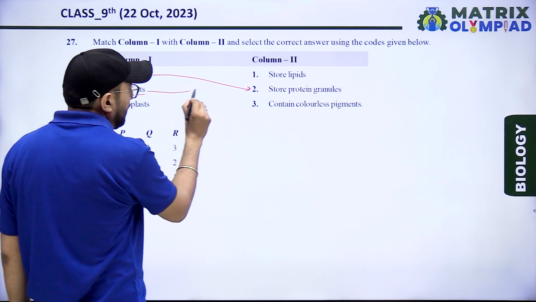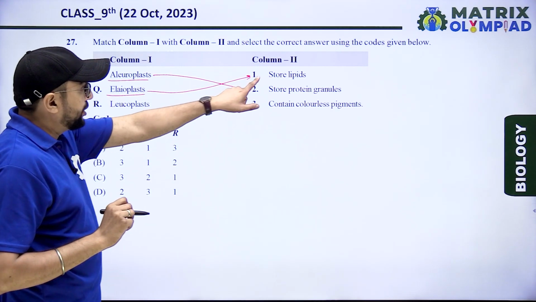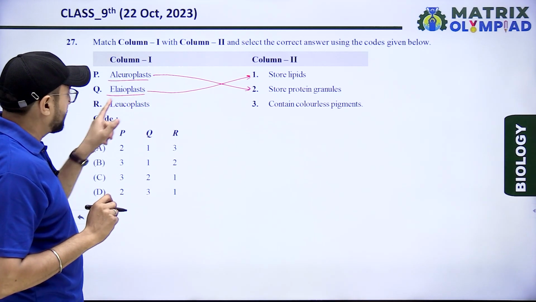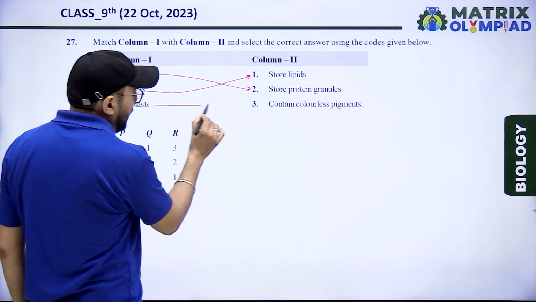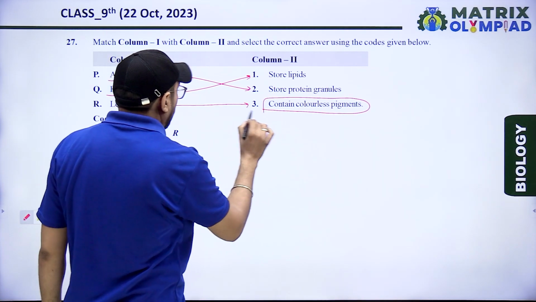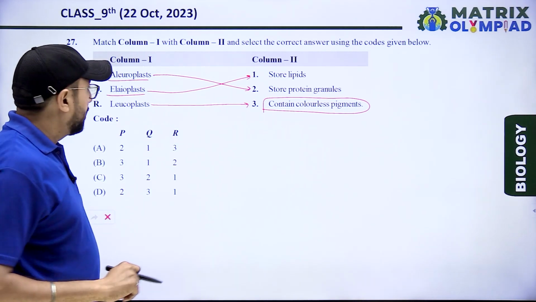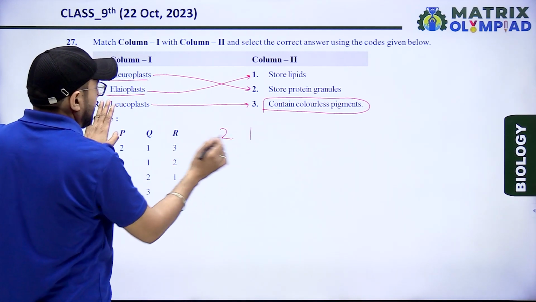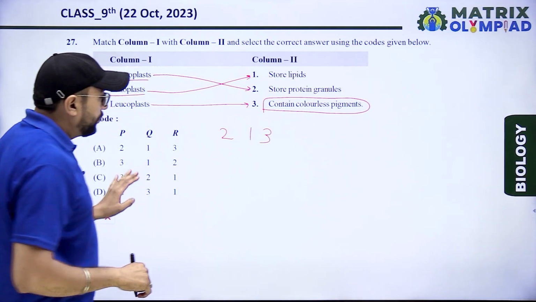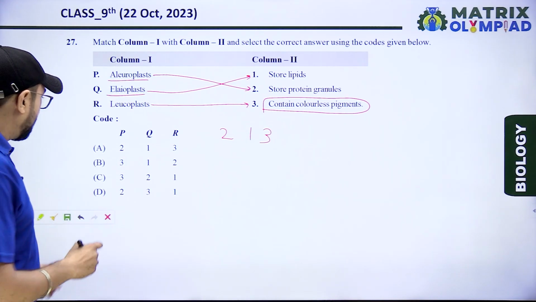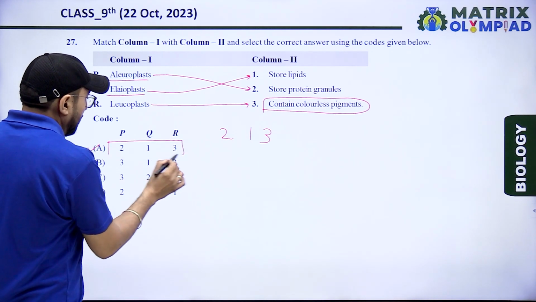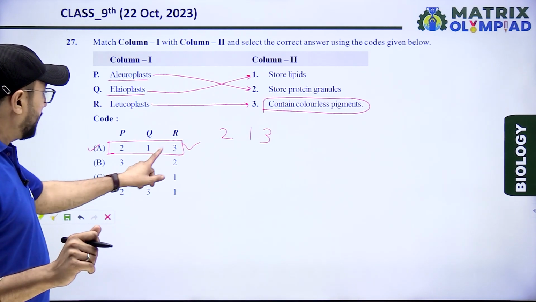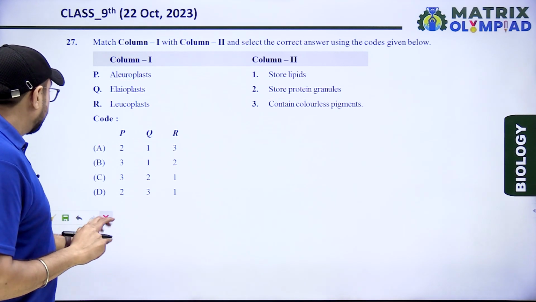Next, elaioplast is for fat and lipid. So, in the second column, first option, store lipid, matches elaioplast. Leucoplast contains colorless pigment. So, R matches third. According to matching, P second, Q first, and R third. So 2, 1, 3. Option A is the right option for this match the column. Next question.